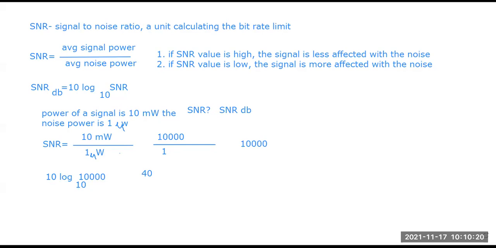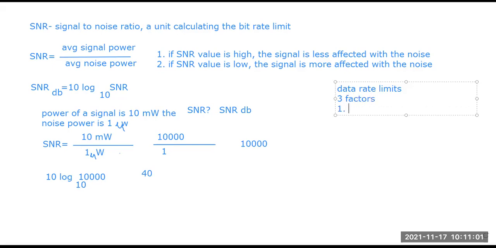Next, I'm talking about the data limit in SNR. We have just heard a term, that is bit rate limit. With respect to the bit rate limits, meaning how much data can be transferred through the transmission medium, this actually depends upon some factors. The data rate limit on a transmission medium depends upon three factors. So what are the three factors?